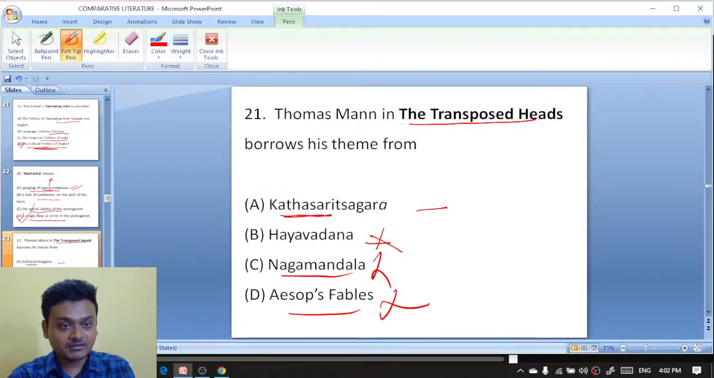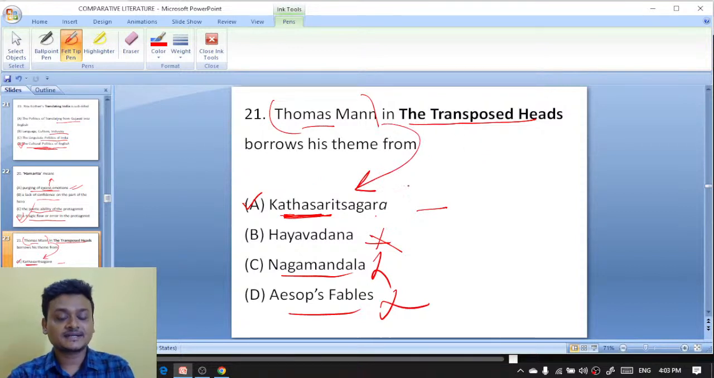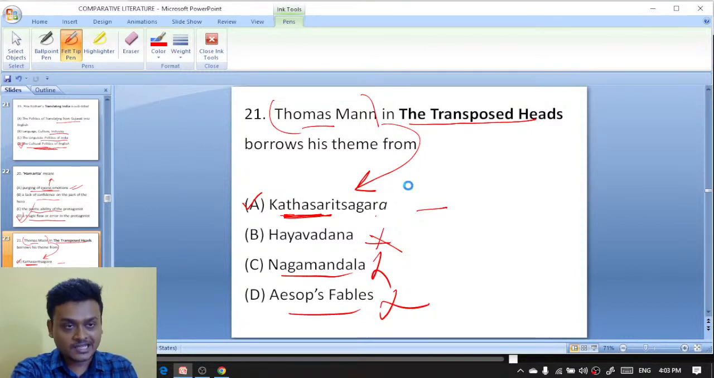Kathasaritsagara is the main source of Thomas Mann as well as Girish Karnad. Thomas Mann was influenced by Kathasaritsagara, and Girish Karnad was influenced by Kathasaritsagara and Thomas Mann's The Transposed Heads.